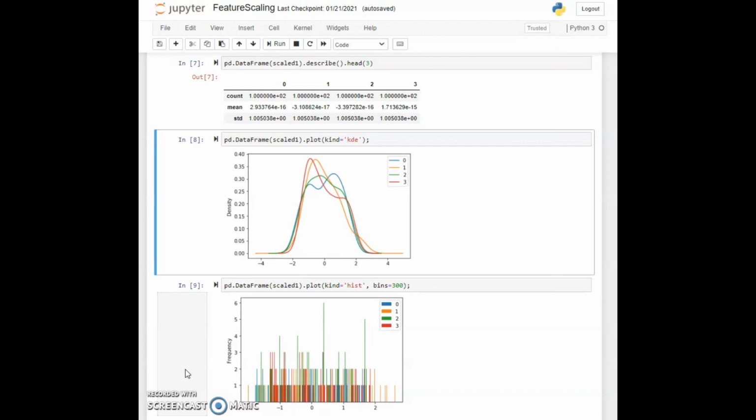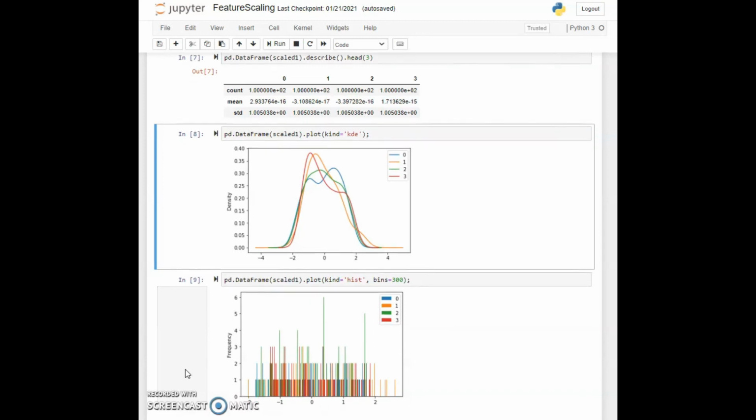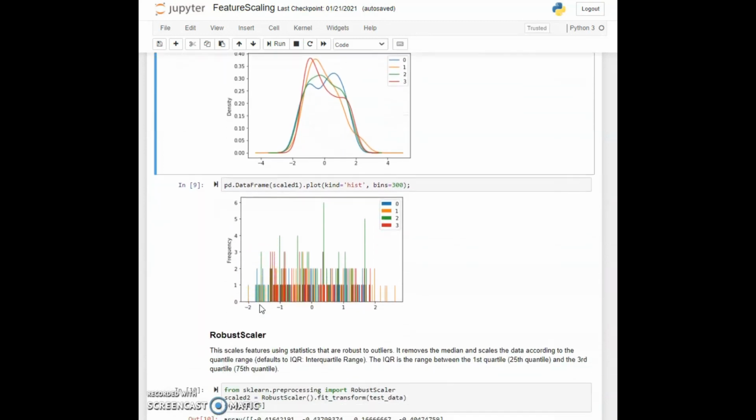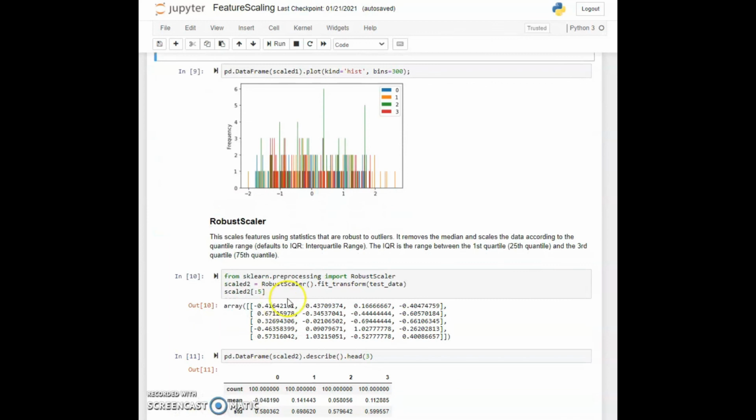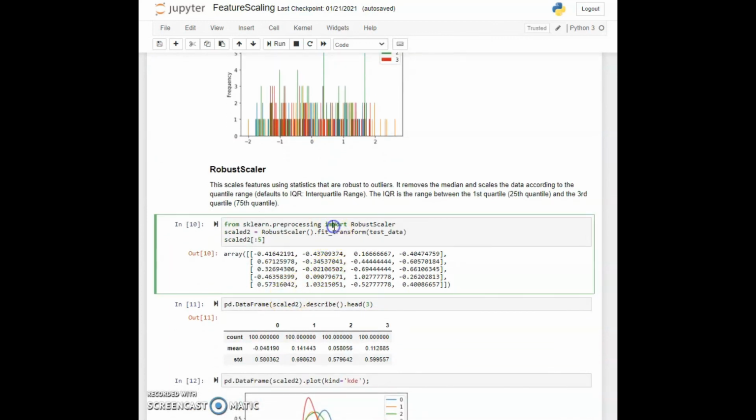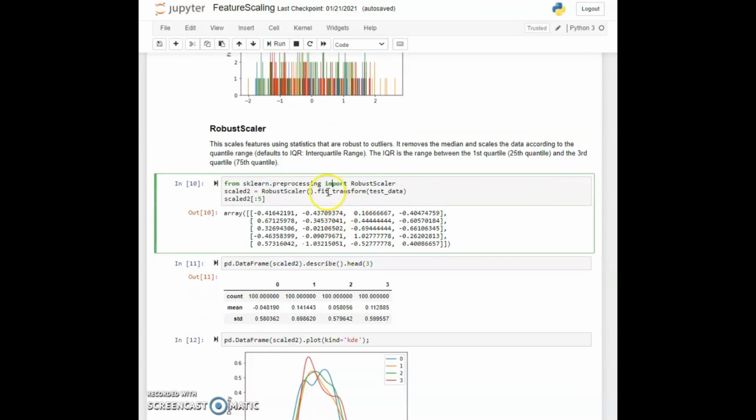If your distribution happens to be of that sort, using a RobustScaler can be much more resilient to those outliers. The way it works is, it will look at quartile ranges and use those for normalization, rather than the individual data values. But we apply this in the same way as we did the StandardScaler. So now let's come to cell 10, and we'll create an instance of the RobustScaler and do a fit_transform, and then we take a look at the data again.